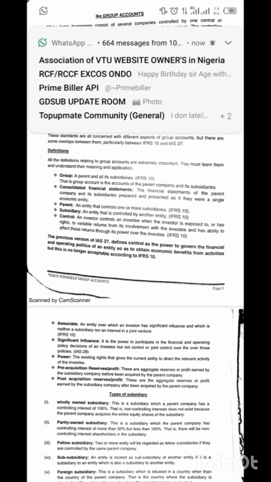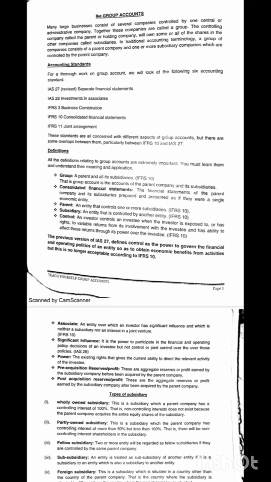So there are many companies like that, that have different subsidiaries, but there is a particular company that is sponsoring, that has purchased or acquired the shares of that subsidiary company. For example, you'll be hearing Dangote Group. Are you getting me now? So it is a group, the Dangote Group.